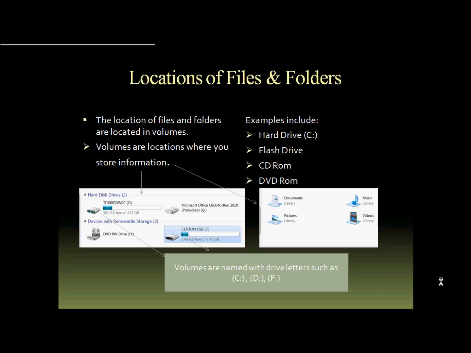Examples include hard drive, which will always be your C drive, flash drive, CD-ROM, and DVD-ROM. Volumes are named with drive letters such as C, which is your hard drive, D, which is your DVD drive, and F, which on my system is your magnetic flash drive.